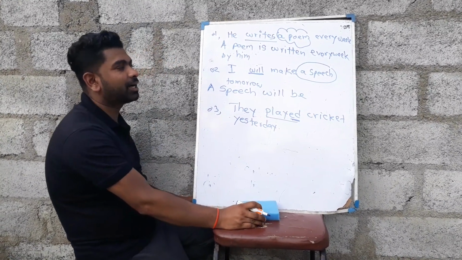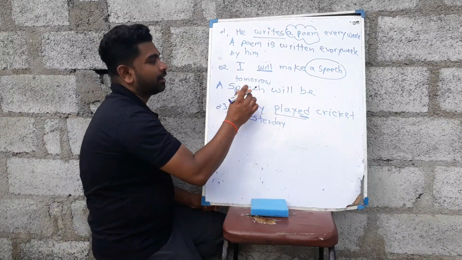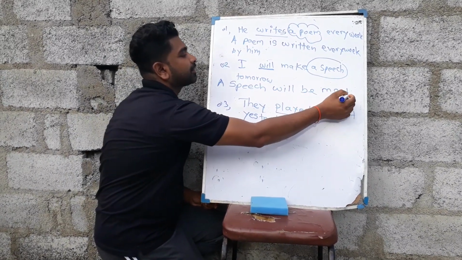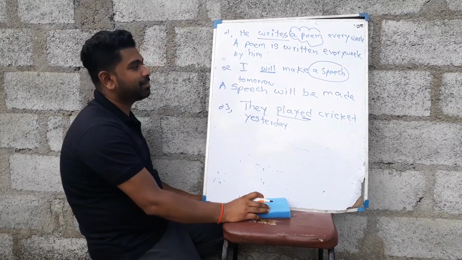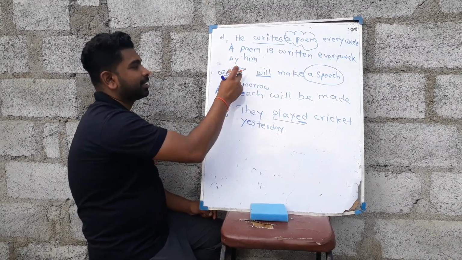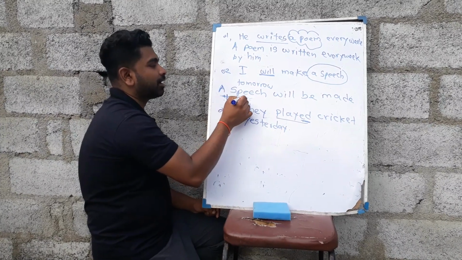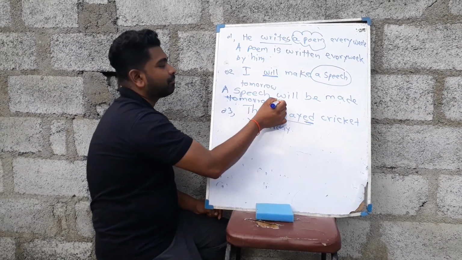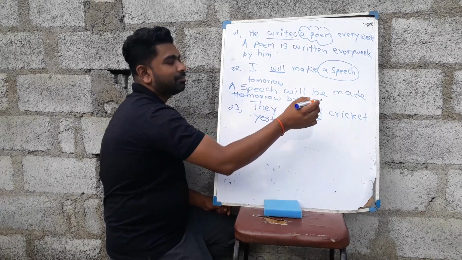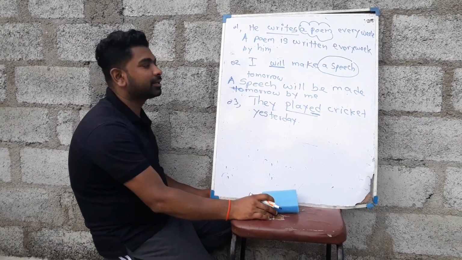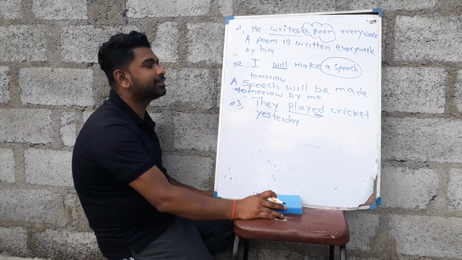What is the past participle of make? Made. Speech will be made tomorrow by me.